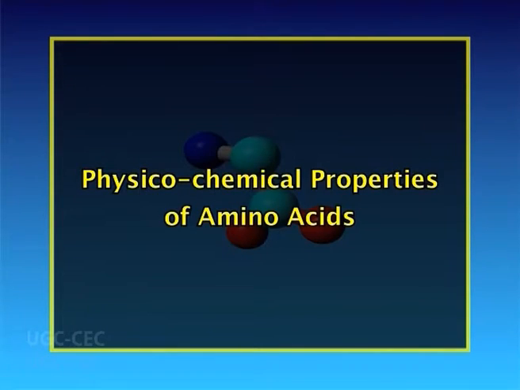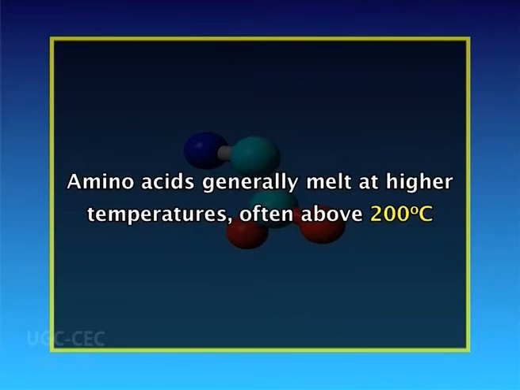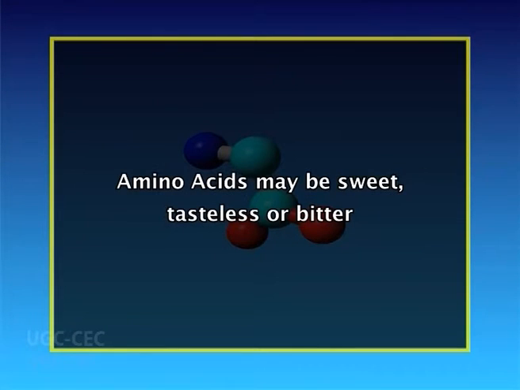We will now discuss the physicochemical properties of amino acids. The amino acids differ in their physicochemical properties, which ultimately determine the characteristics of proteins. Most amino acids are soluble in water and insoluble in organic solvents. Amino acids generally melt at higher temperatures, often above 200 degrees Celsius. Amino acids may be sweet, tasteless or bitter.